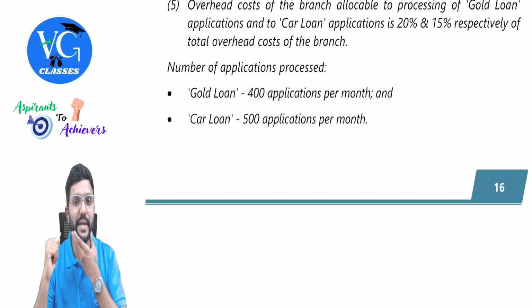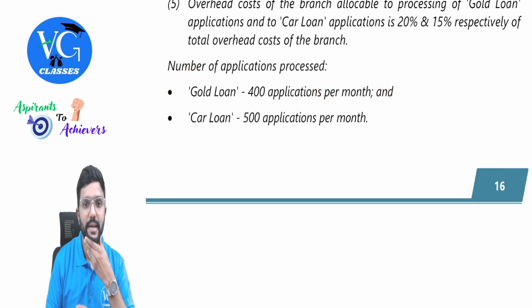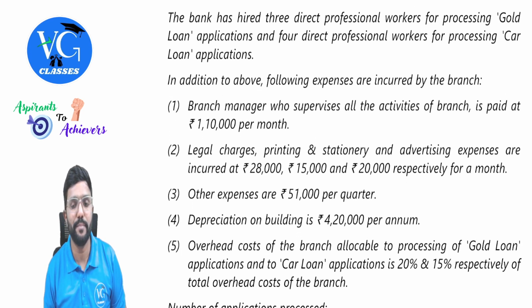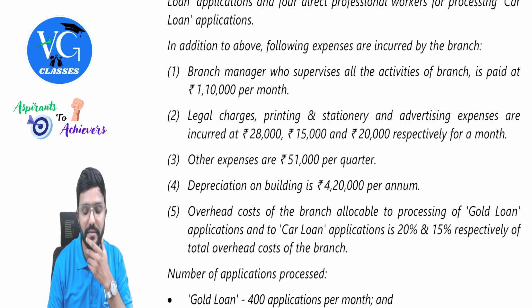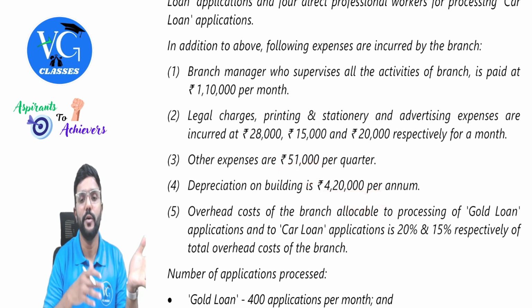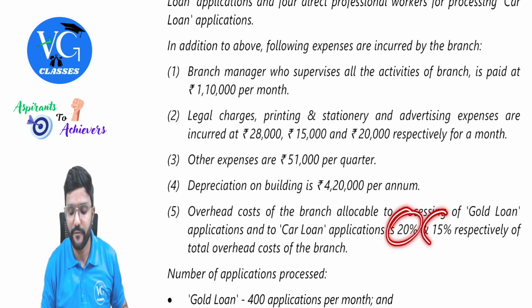Next, number of applications processed. Gold loan 400 applications per month and car loan 500 applications per month. Okay. So even cost calculation you can do better per month, guys. First 2 is given per month itself, whereas this is given per quarter. So in a quarter, how many months? 3 months. So divide it by 3. This divided by 12. You will get what is the cost per month. Then allocate it to both gold loan application and car loan application in 20% and 15% ratio.